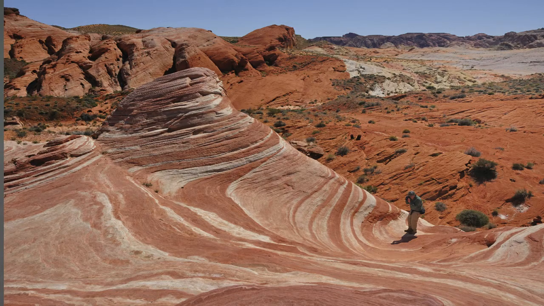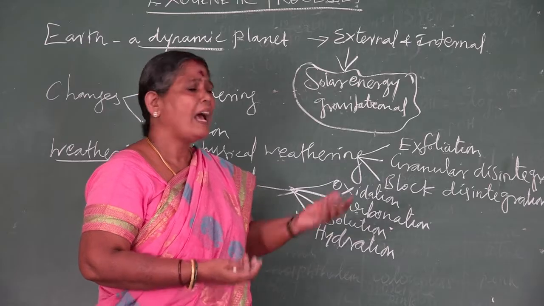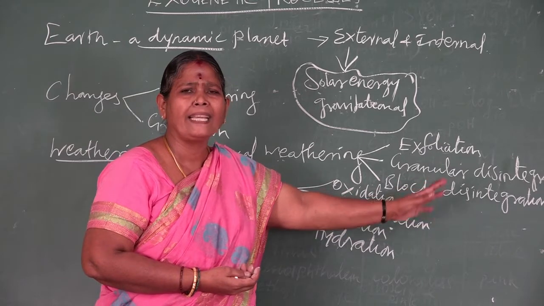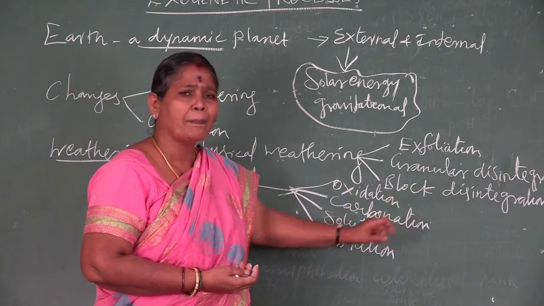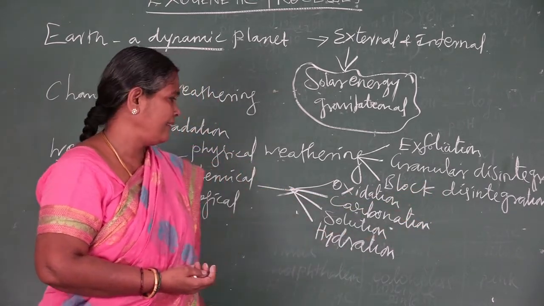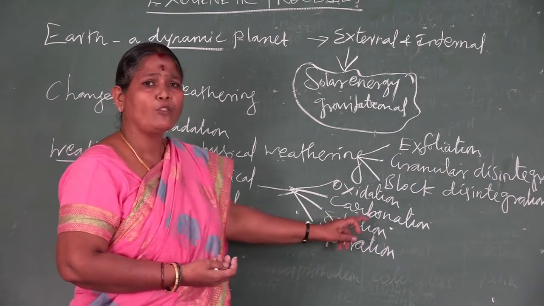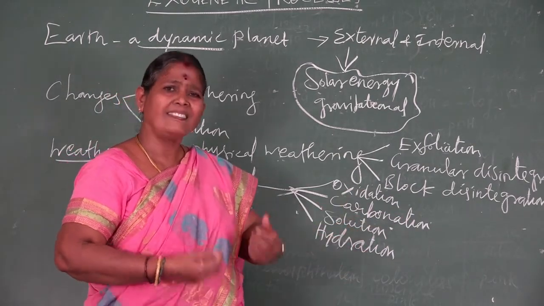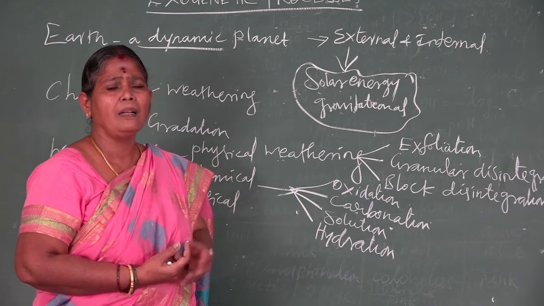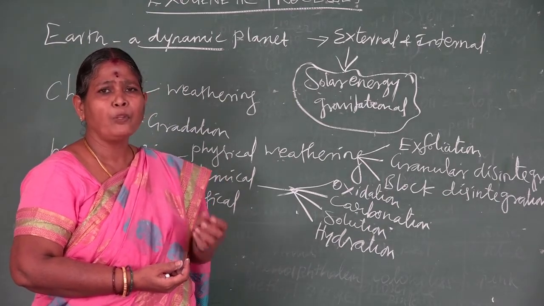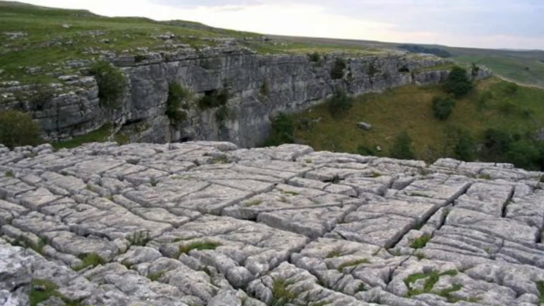As a result, the rocks become weak and start breaking down. So this is another process, carbonation. Third one, we say solution. Some rocks, for example limestone, gypsum and dolomite, are easily soluble in water. As a result, the rocks break down or disintegrate. This is what we say as solution.